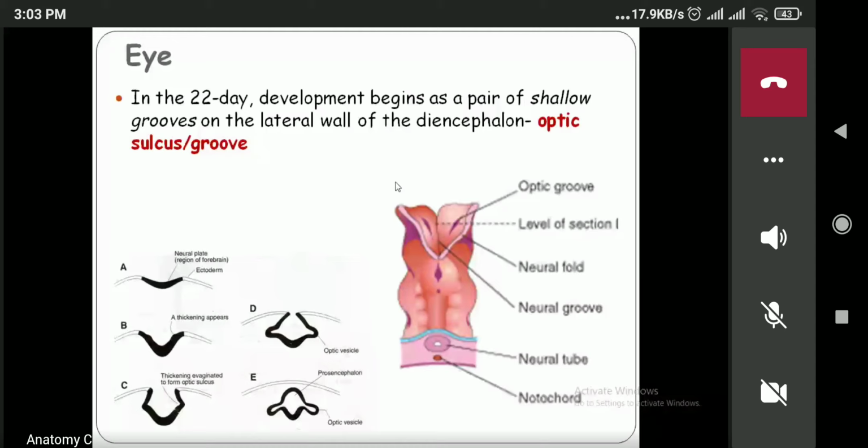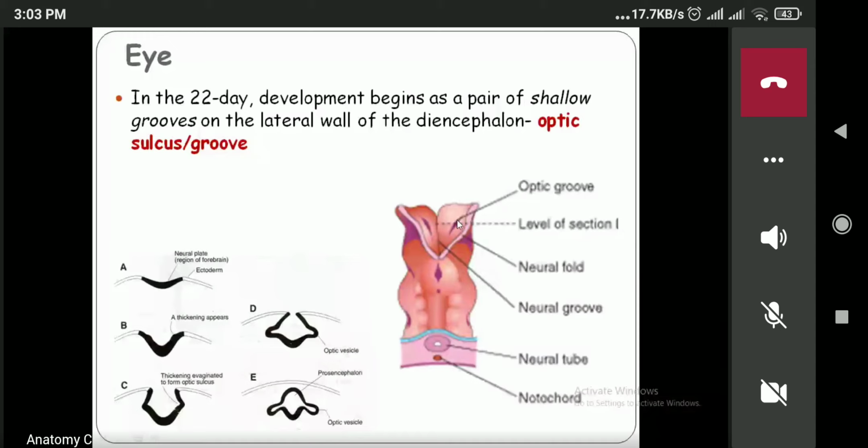Prosencephalon, mesencephalon, rhombencephalon, and the prosencephalon is again divided into telencephalon and diencephalon. So just focus on the diencephalon. Now on the 22nd day, the eye will develop as a pair of shallow grooves. Can you see over here, some groove is appearing on the lateral wall of the diencephalon. This groove is known as the optic sulcus or the optic groove.